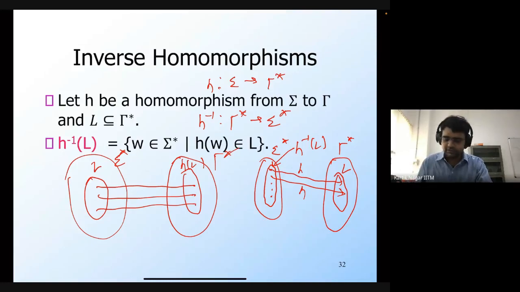There are two things to note here. The first thing is that every string in H inverse of L, if you apply H on it, gives you a string in L. And there is no other string outside of H inverse of L such that applying H on it would take you to L. If you take a string that's outside H inverse of L, then it's definitely going to go outside L itself if you apply H on it. So this is the definition of inverse homomorphism. Is the definition clear to everyone?